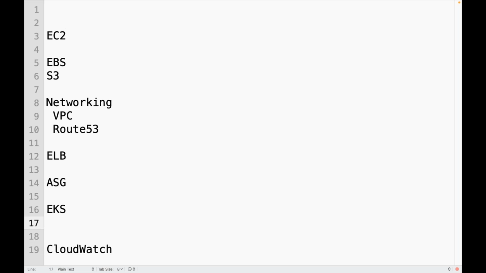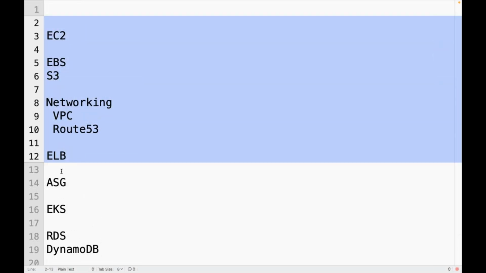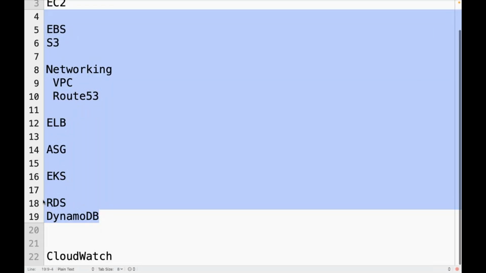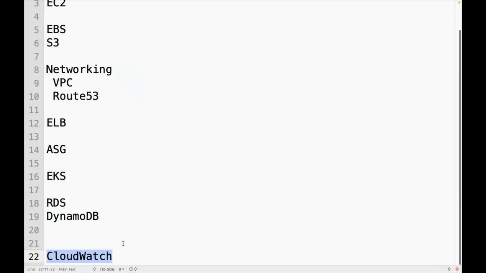This ECR we have not discussed, but ECR is a container registry where you can manage the container images. And we discussed database related services like RDS and DynamoDB. Like this, we discussed various services: compute services, network services, load balancing services, Kubernetes and container services, databases as a service. We are going to discuss today one more service, that is CloudWatch.